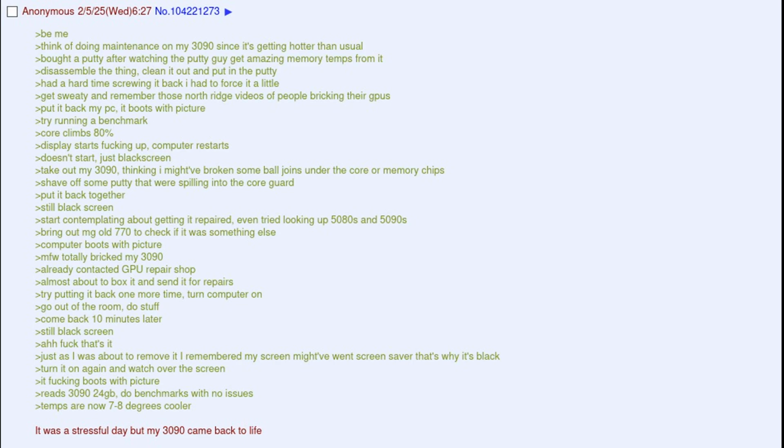Turn it on again and watch the screen. It fucking boots with picture. Reads 3090 24 GB, do benchmarks with no issues. Temps are now 7 to 8 degrees cooler. It was a stressful day but my 3090 came back to life.